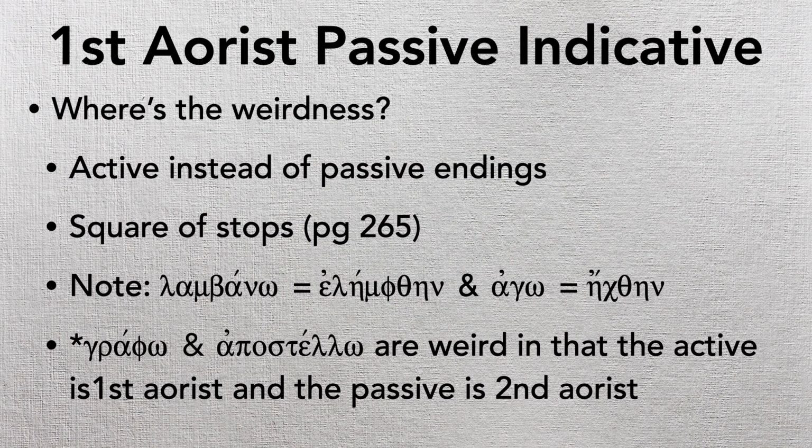And then ago, which means I lead, becomes echthane. So similar, you notice none of those vowels are the same, right? The alpha becomes an eta, the gamma, because of the square of stops, becomes a chi, then we have the theta eta, and that's it. This is a particularly weird one because, like I said, it's essentially the same root.